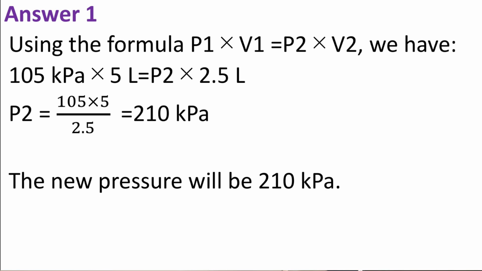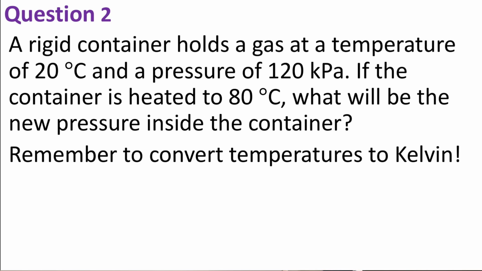The answer is, using the formula P1 times V1 equals P2 times V2, we have 105 kilopascals times 5 liters equals P2 times 2.5 liters. P2 equals 105 times 5 over 2.5, which equals 210 kilopascals. The new pressure will be 210 kilopascals.